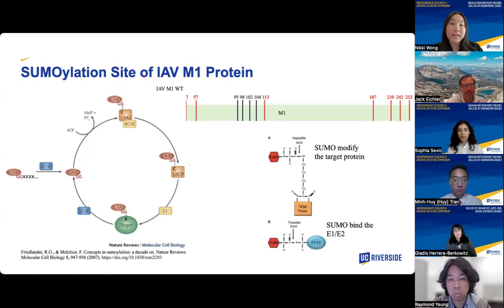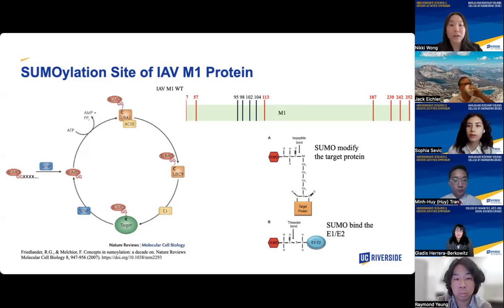So SUMOylation is a dynamic process directed by a sequential enzyme cascade consisting of the E1 activating enzyme, E2 conjugating enzyme, and E3 ligase, in which SUMO molecules are covalently conjugated to the lysine residue of the target substrate. SUMOylation can only occur on the lysine residues.